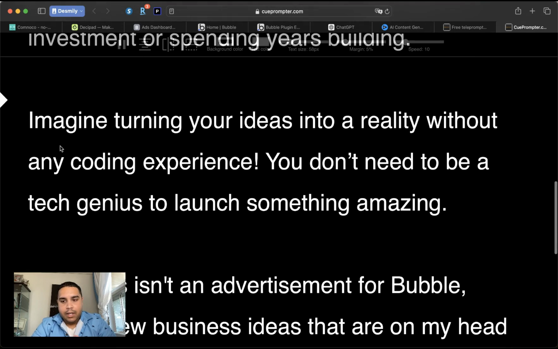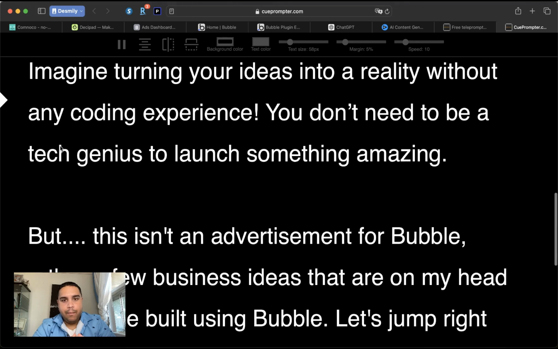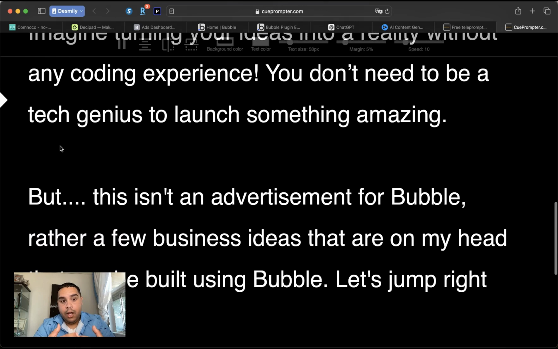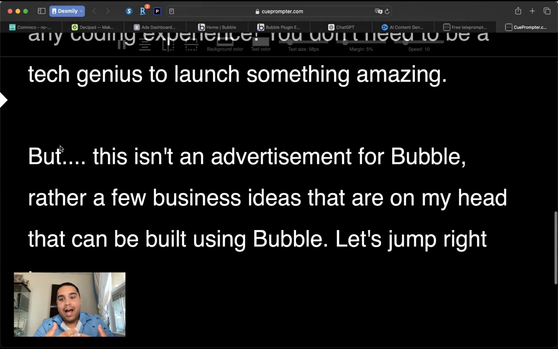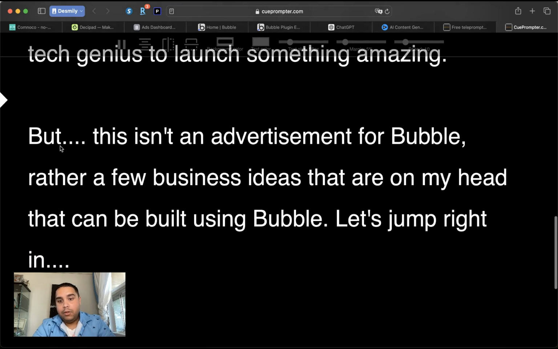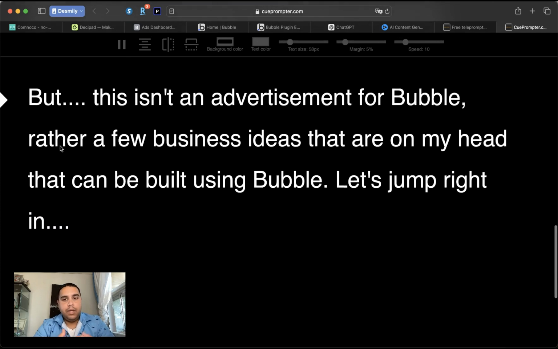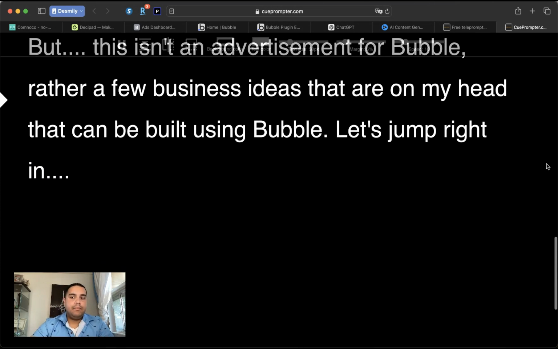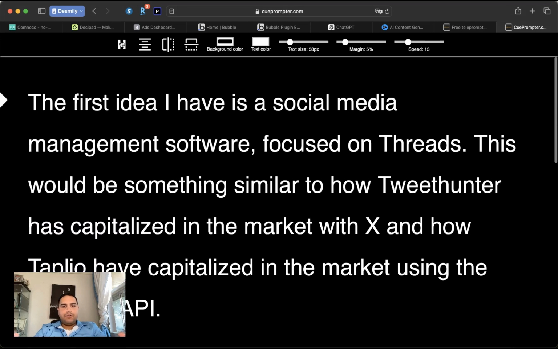The reality is that no code tools like Bubble have a drag and drop editor with which you can build almost anything. Well, like I said, this is not an advertisement for Bubble. This is rather a few business ideas that are in my head that I can be building using Bubble.io. And I would like to share them with you today, but I won't bore you with the details, so let's jump right in. First idea that I have is a social management software focused on Threads.